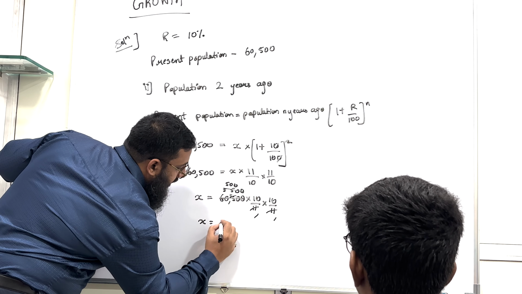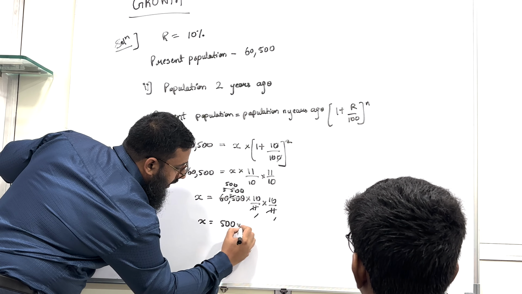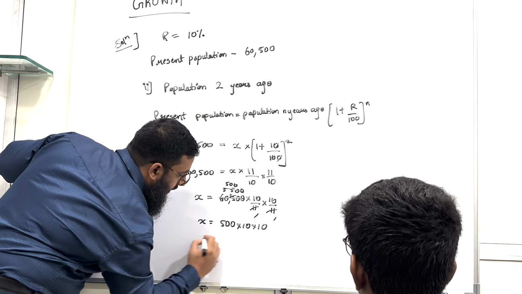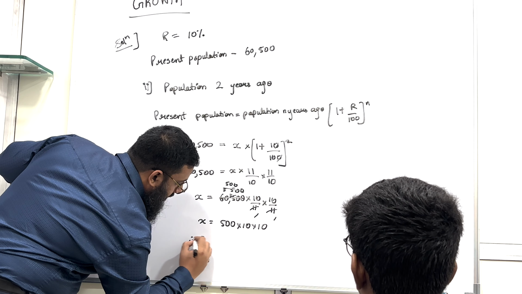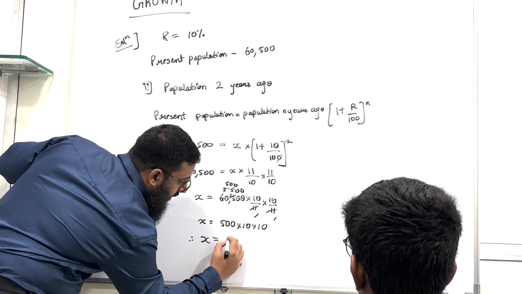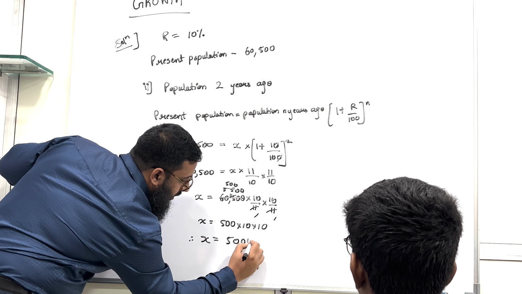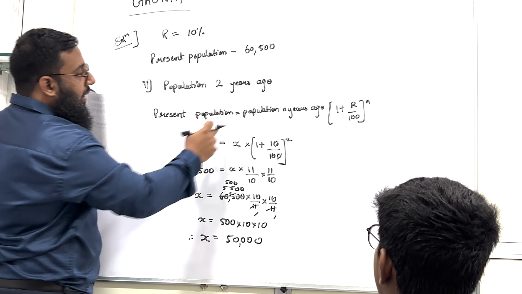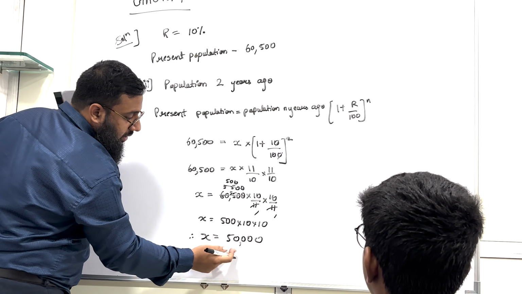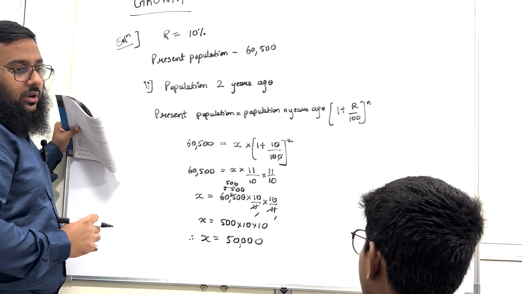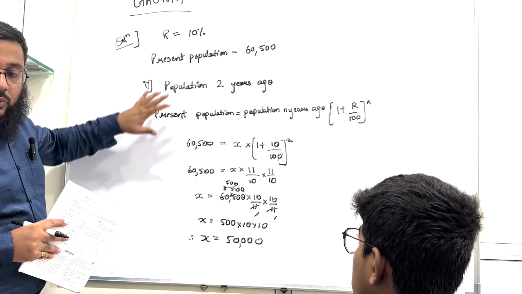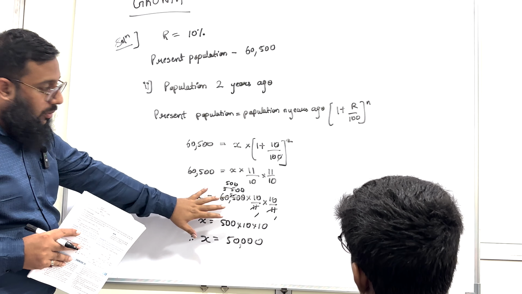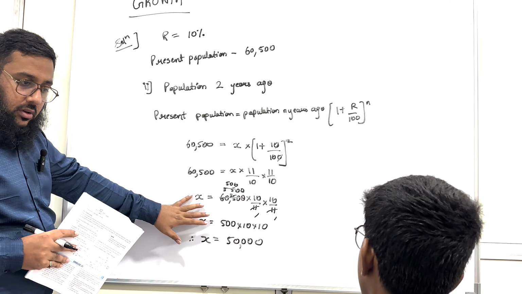So x equals 500 into 10 into 10. Therefore the x value is 50,000. So the population 2 years ago was 50,000. Understood how to use this formula and how to solve the problem? Yes? Okay.